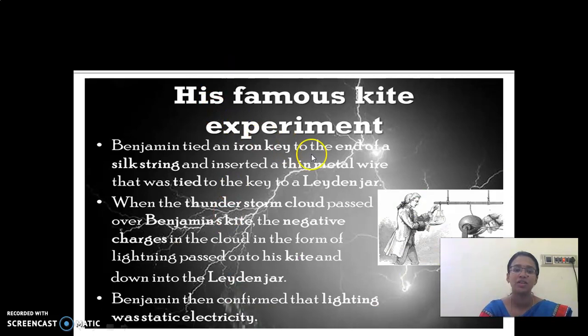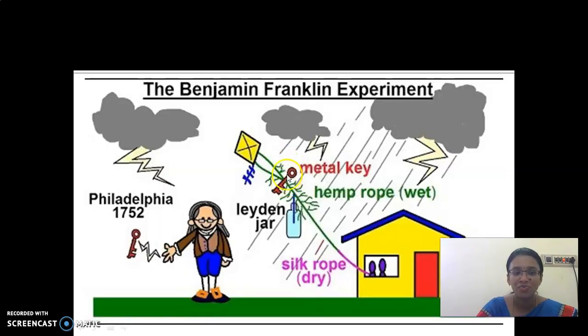Look at here. So what is this? This is a setup of his experiment. Benjamin tied an iron key to the end of a silk string and inserted a thin metal wire that was tied to the key of a Leyden jar. Look at here, children. To this key, a thin metal wire was connected and it was inserted inside this jar. So this is the experimental setup.